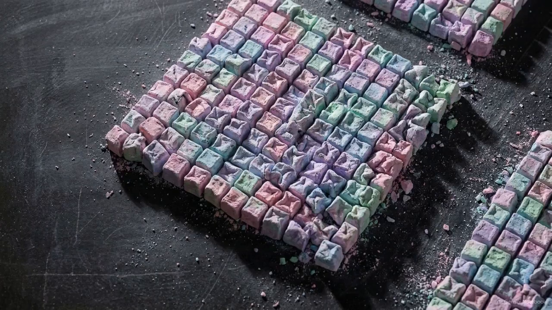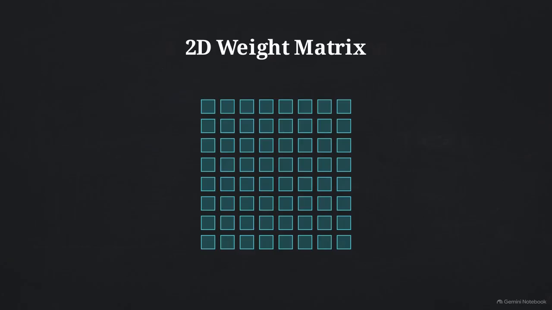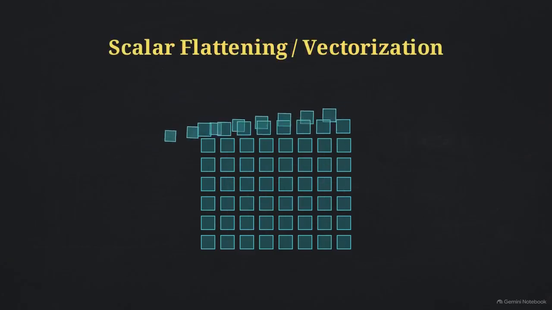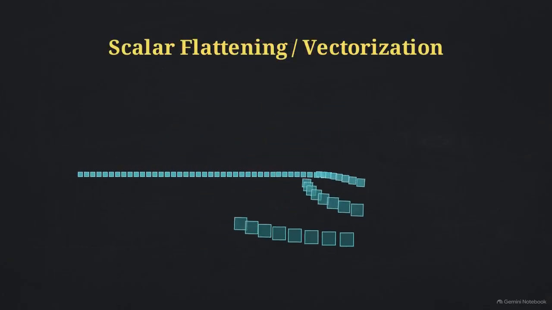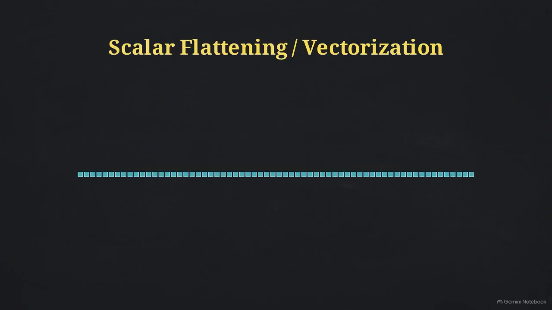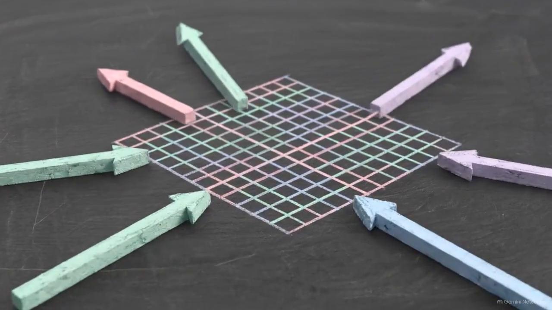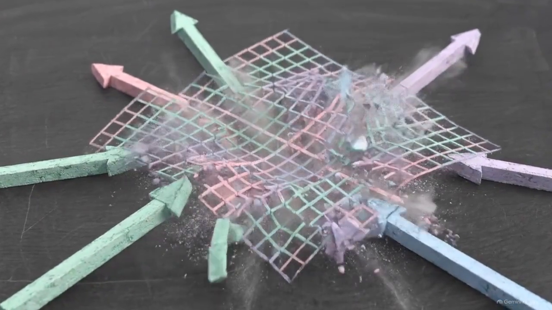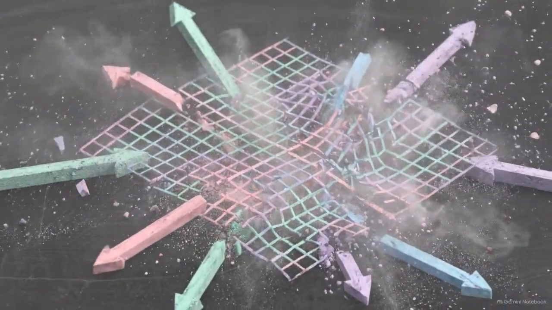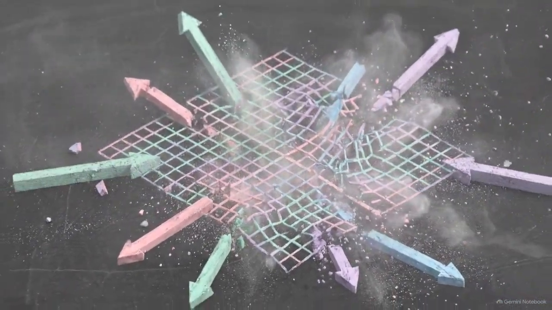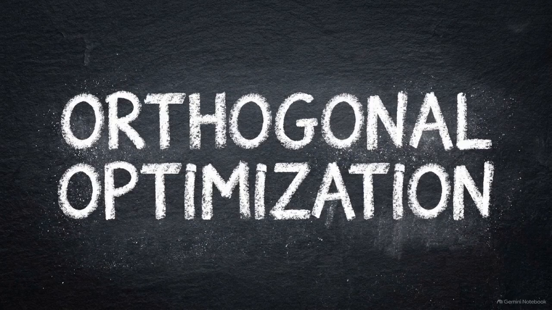Scaling to 1.6 trillion parameters also breaks traditional optimization. Standard algorithms like AdamW compute parameter updates coordinate by coordinate, treating massive 2D matrices as flat lists of scalars. At this scale, pointwise scalar updates unevenly stretch the parameters, severely distorting the actual geometry of the linear transformations. To correct this, DeepSeek-V4 applies the Muon optimizer across all 2D matrices.